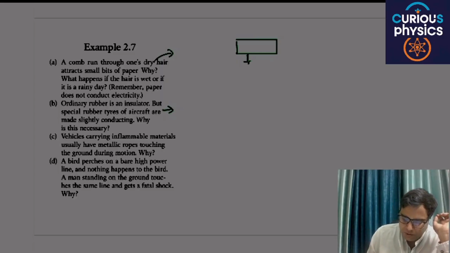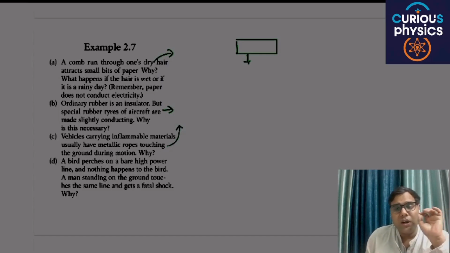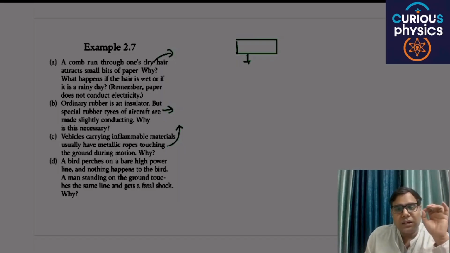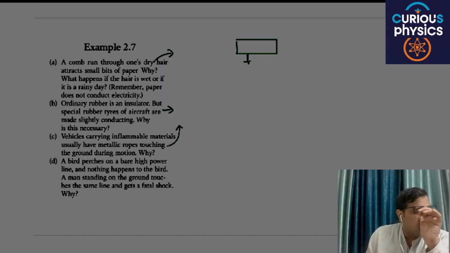Vehicles carrying inflammable materials usually have metallic ropes. Again, these conducting materials avoid the accumulation of charge, because through conductors charge can easily move, but through insulators charge will not be able to move.